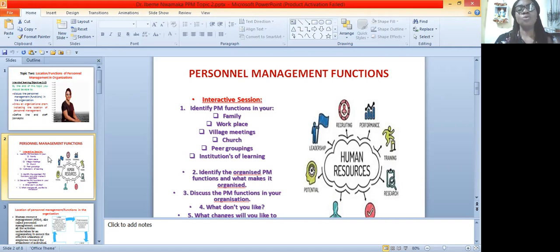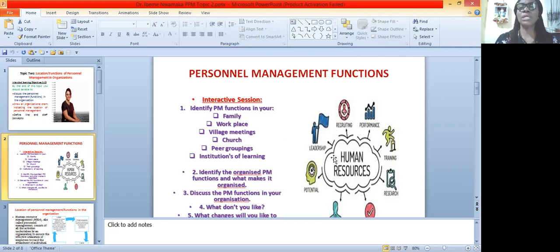If you are working, we want you to tell us in your own workplace what you like in the personnel management function, what you don't like, and what you want to be changed.